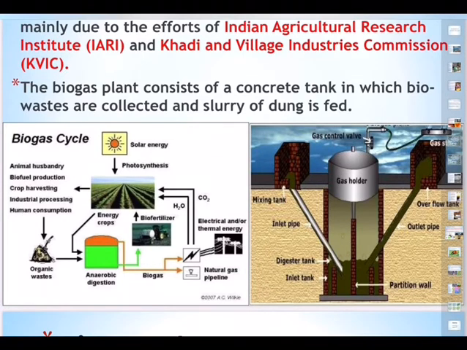There is a concrete tank, and then there is an inlet pipe. The inlet pipe is touching the digester tank, and the digester tank has an inlet tank and then a partition wall. There is a wall being constructed, and there is a floating gas chamber or gas holder. As the gas production goes up, the gas holder lid will be fluctuating. So we understand that once the lid comes up, it means the chamber is full of biogas. And there is an outlet, and there is a control also.